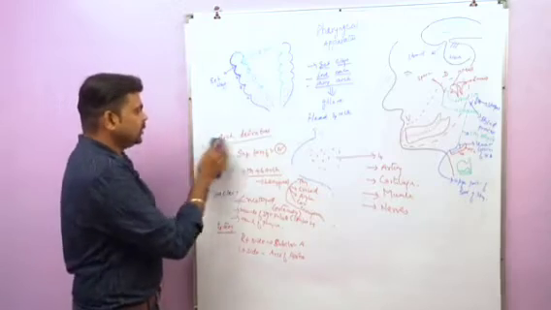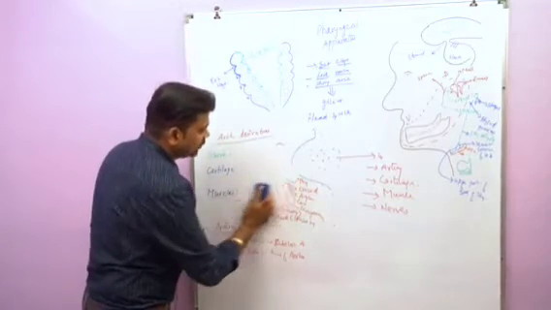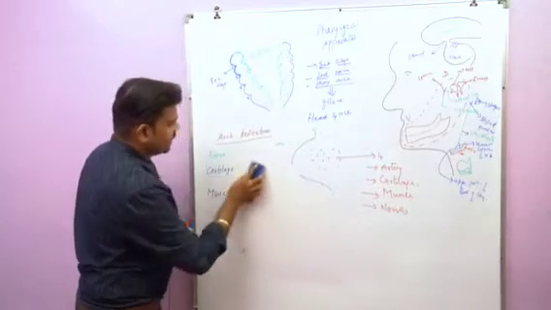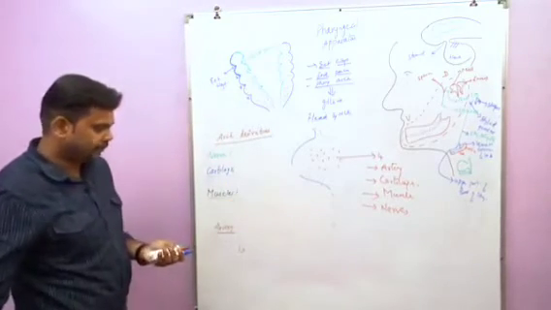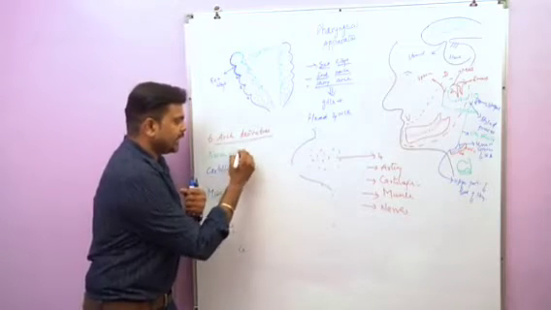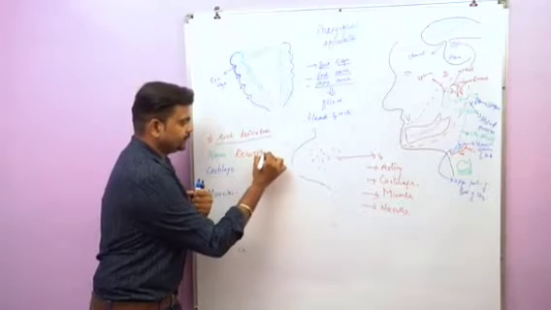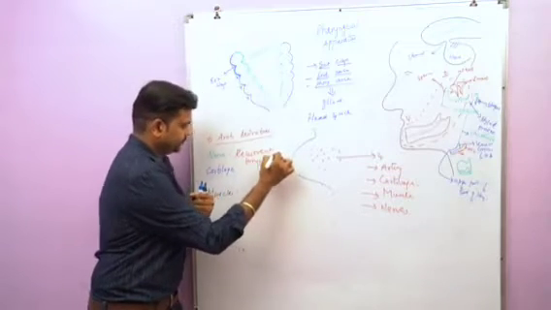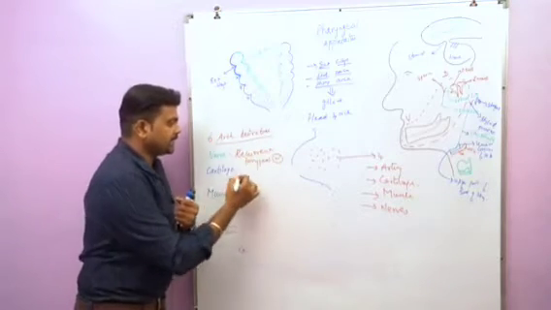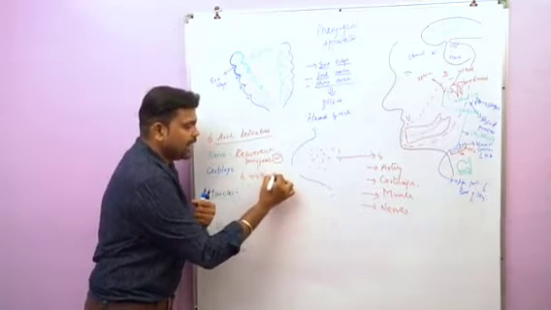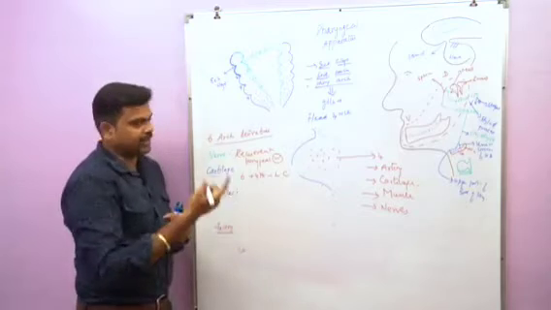Next we'll go for the sixth pharyngeal arch. As we know, the fifth will disappear. So next we'll go for sixth pharyngeal arch derivatives. The nerve of the sixth arch is the recurrent laryngeal nerve. The sixth arch cartilage is fused with fourth arch cartilage to form laryngeal cartilage. We already mentioned.